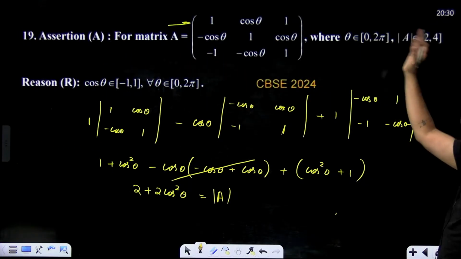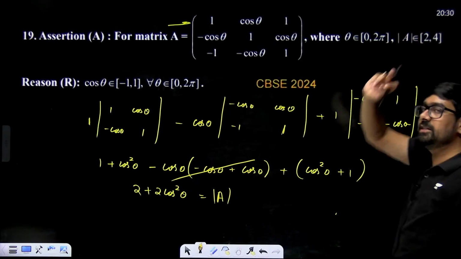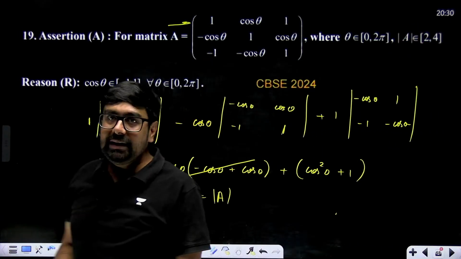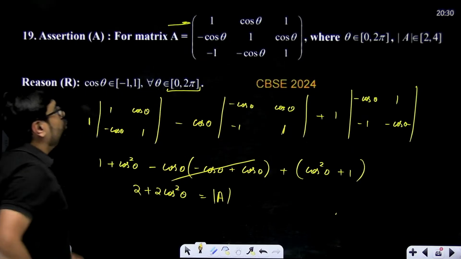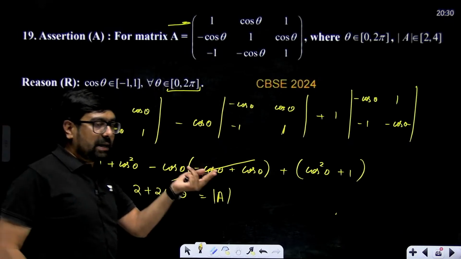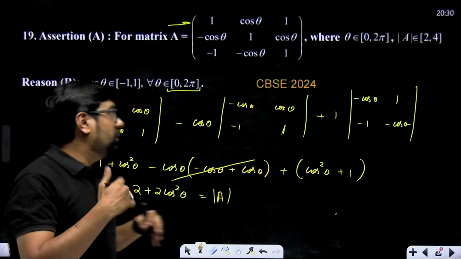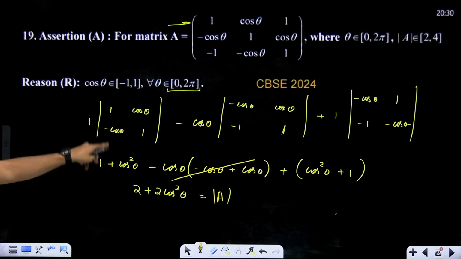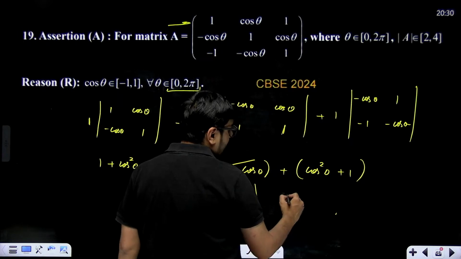The value of determinant of A will be between 2 and 4 when theta is between 0 to 2 pi. And what will be the reason? Reason is that when theta is between 0 to 2 pi, cos theta will be between minus 1 to 1. We know cos theta maximum value is 1, minimum value is minus 1 between the interval of 0 to 2 pi. Right?